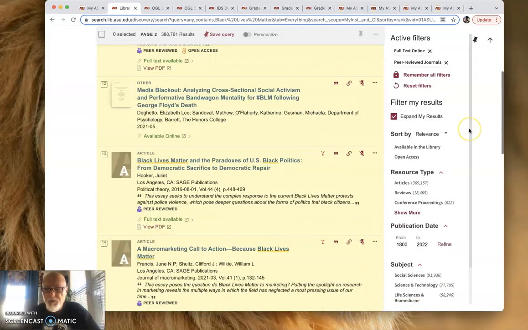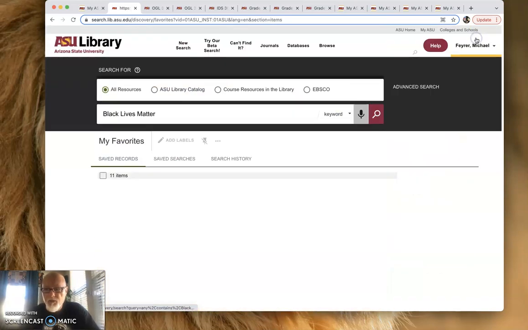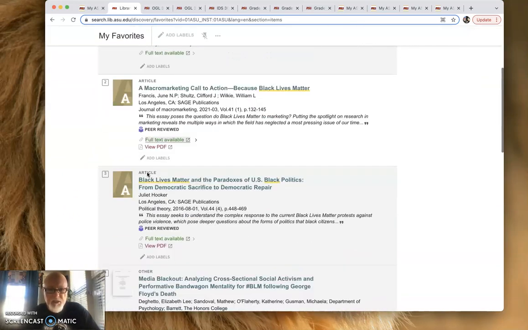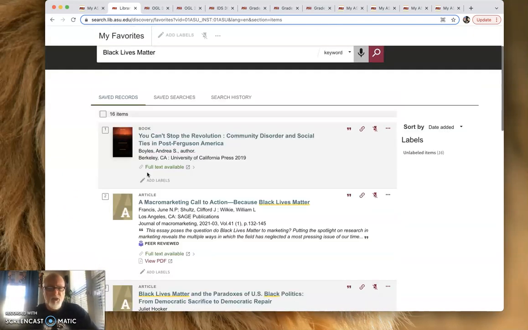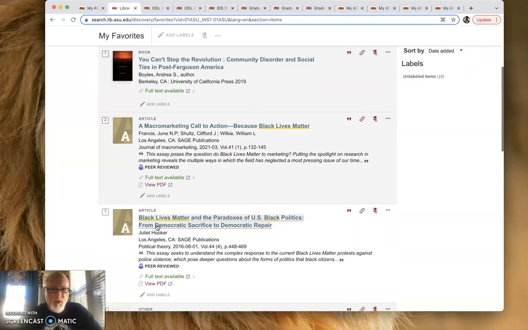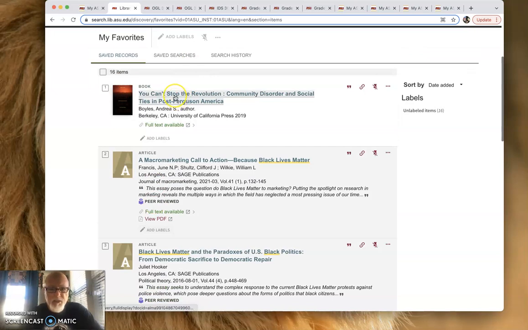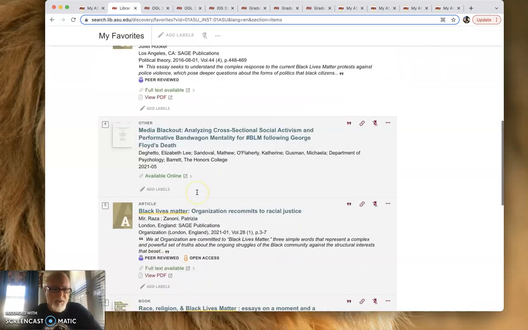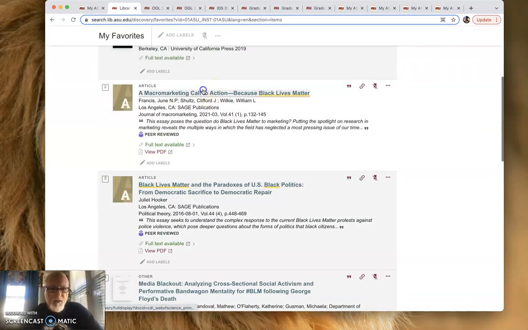So now let's go up here to my pinned ones. Go to my favorites. I chose 16 of these because I like the cut of their jib. I'll say full text available. These are all peer-reviewed. So let's take a look. Now, here's what I would do next. Say I got 16. Say you got 30. I don't care. Let's go.